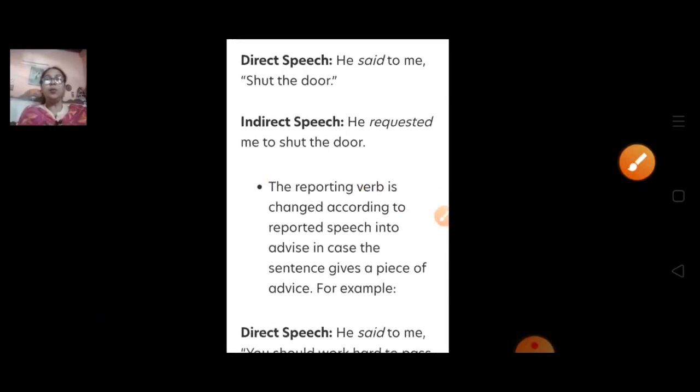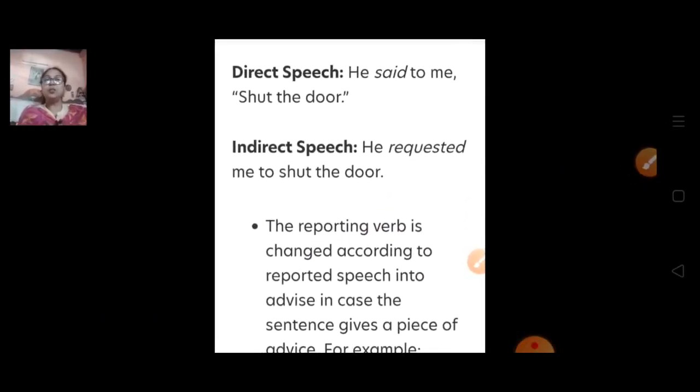If I am going to give you one example: he said to me, shut the door. So he requested me to shut the door. The teacher is a different thing, or whoever is elder to you, they can order you.